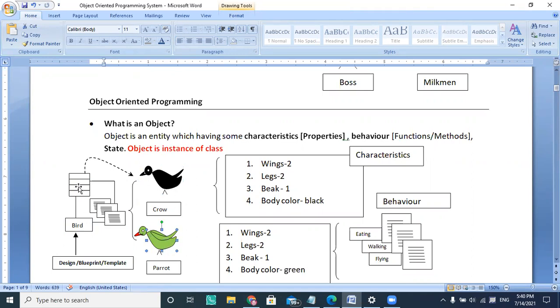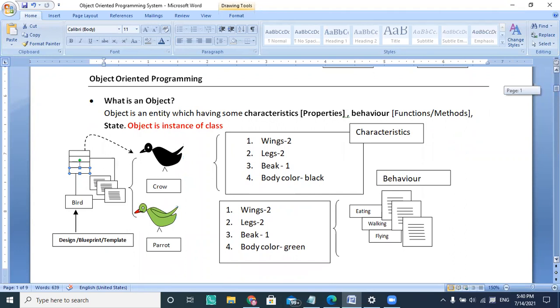In my class, the definition says that being a bird, every bird must have two wings, every bird must have two legs, every bird must have one beak, every bird must have a body. The value may be different here, but these are the properties every bird must have. Then using those properties, this particular object is created. So I can say the object is an instance of the class.